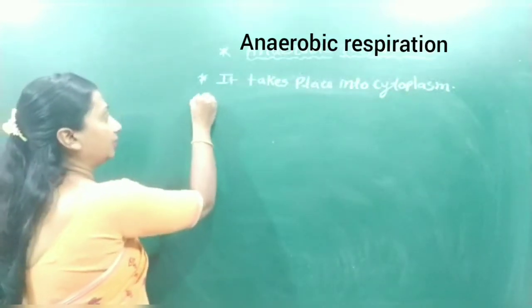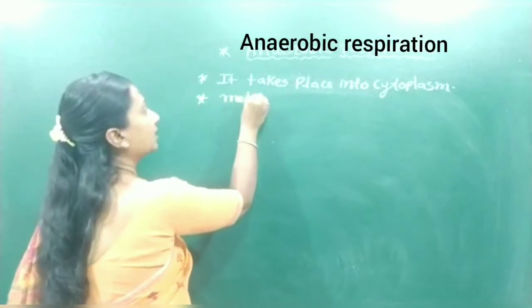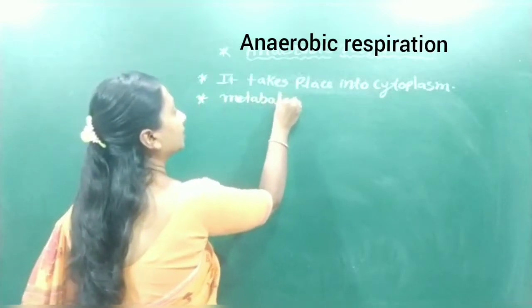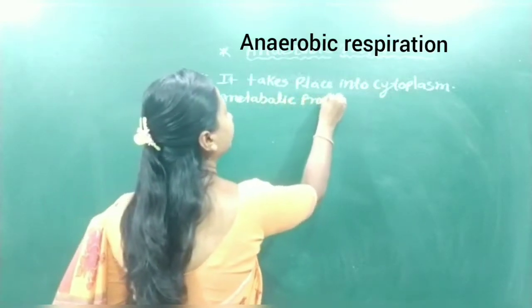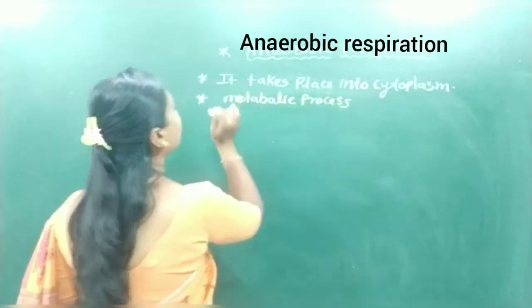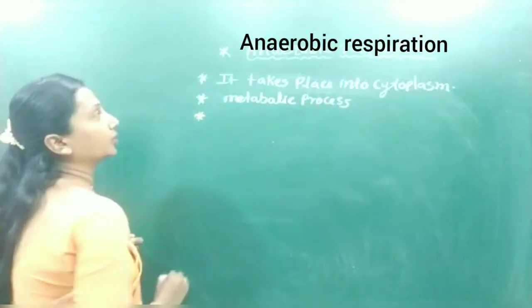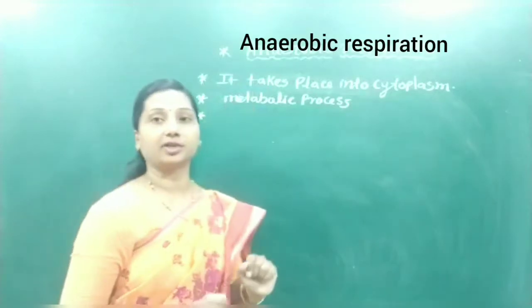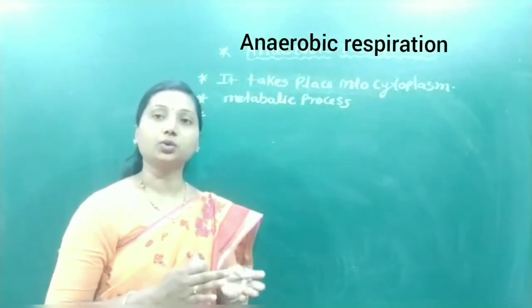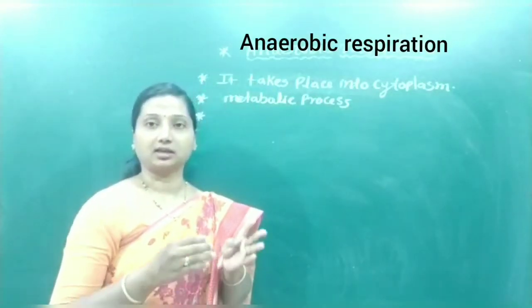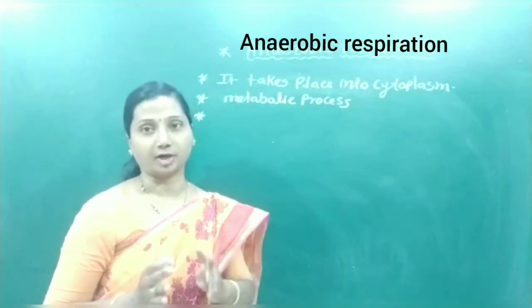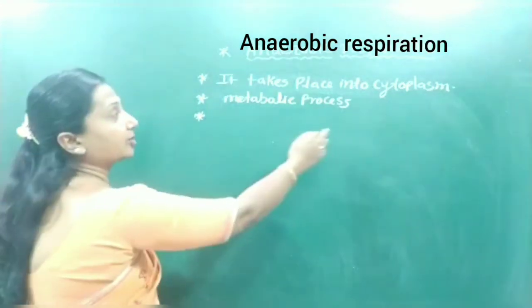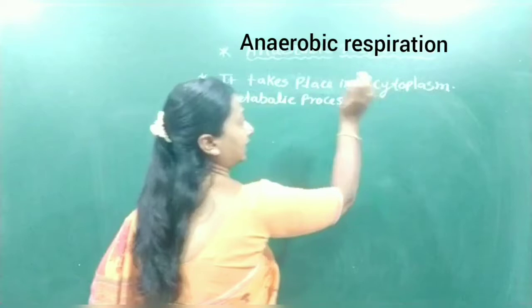This is a metabolic process. Anaerobic respiration takes place in those cells which do not possess mitochondria. So it takes place only in the cytoplasm.